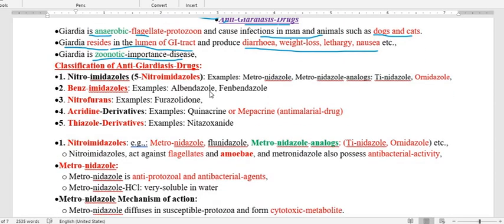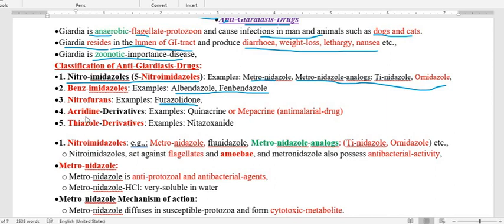Let us classify the anti-giardial drugs. The first one is the nitroimidazole, also called 5-nitroimidazole, and the examples are metronidazole and metronidazole analogs, that is ornidazole and tinidazole. The second one is the benzimidazoles, under which the examples are mainly albendazole and fenbendazole. Next one is the nitrofurans, under which only one drug is there, furazolidone.